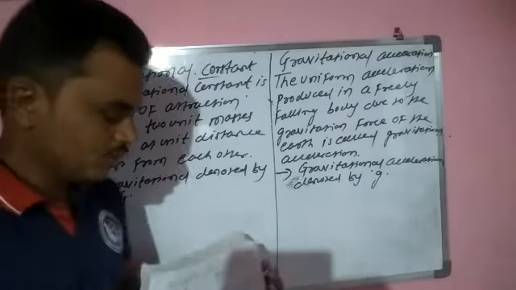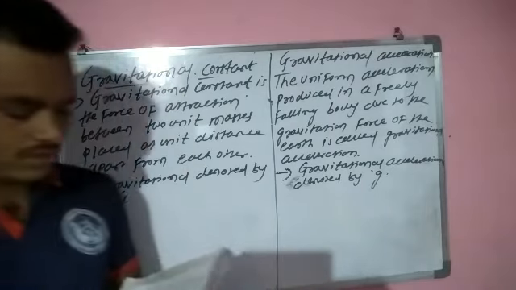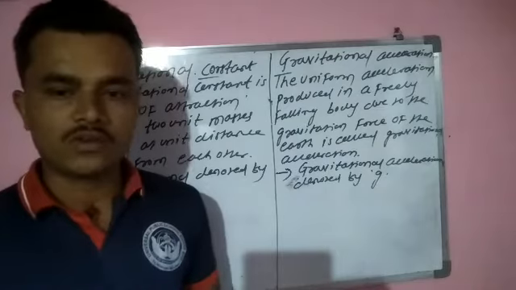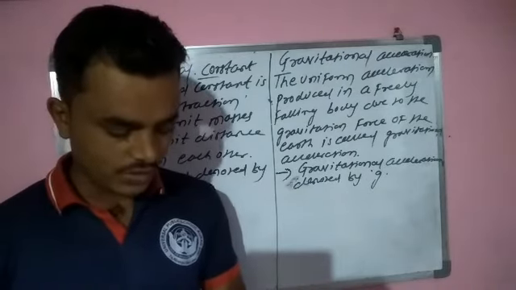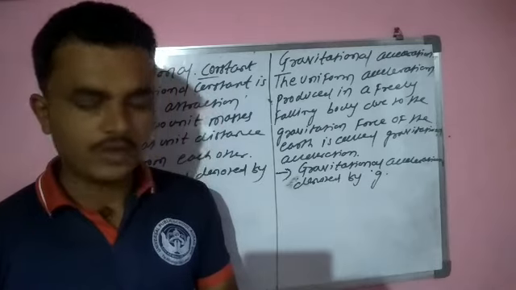Now see the next difference. The SI unit of gravitational constant is Newton meter square per kg square. The CGS unit is dyne centimeter square per gram square.